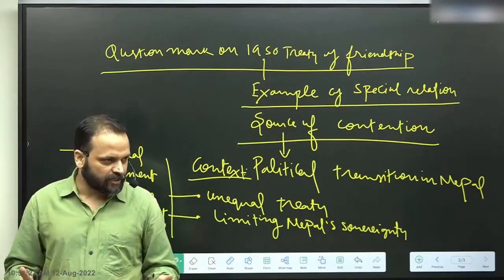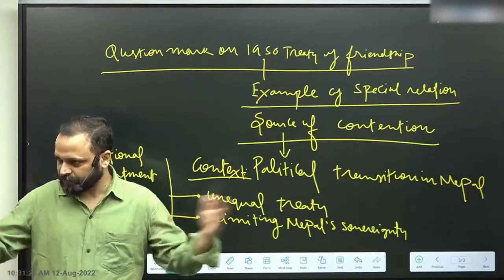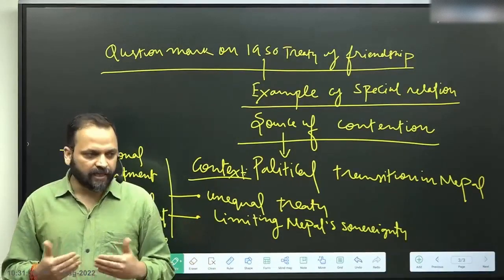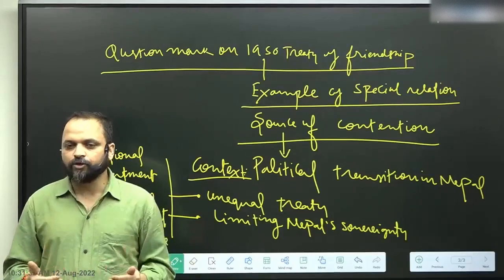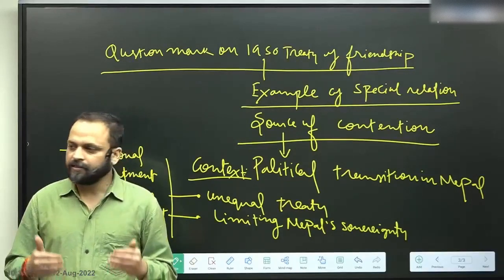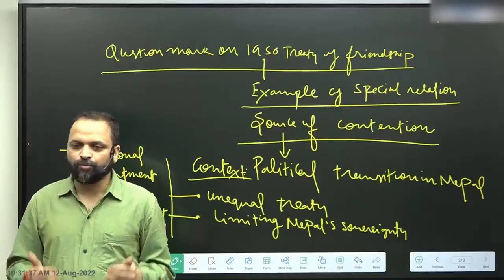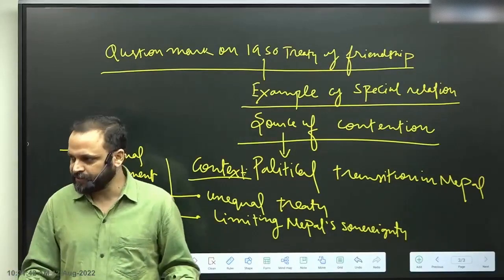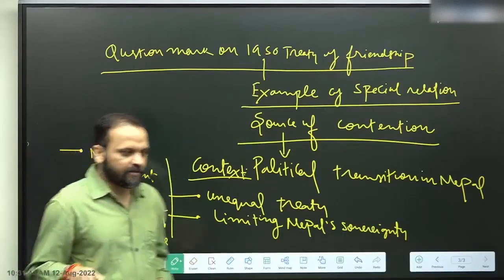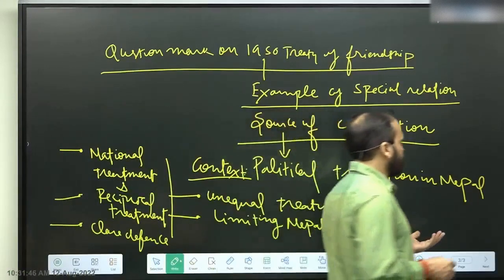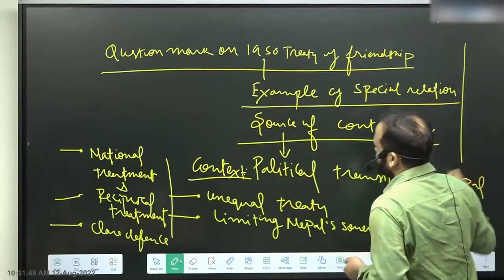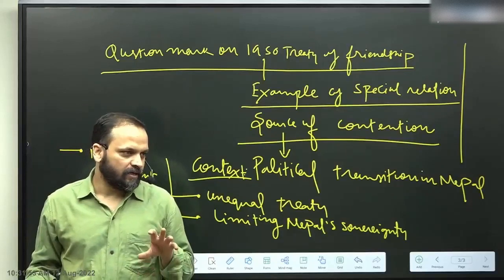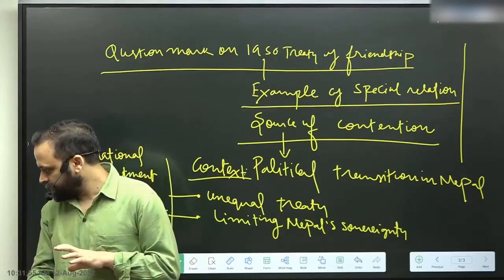That this is a special instrument in this relationship which reflects the historicity of ties, and India is willing to consider the changes in the treaty to accommodate Nepal's sensitivity as and when this issue is raised, right? So that is basically what I'm expecting from you, nothing more. But you should have this idea, at least, of what happens in India-Nepal relations, right?